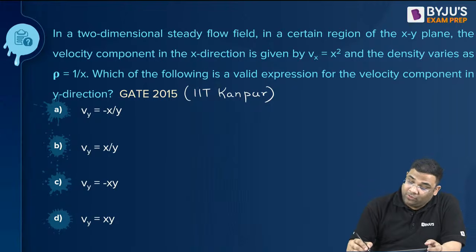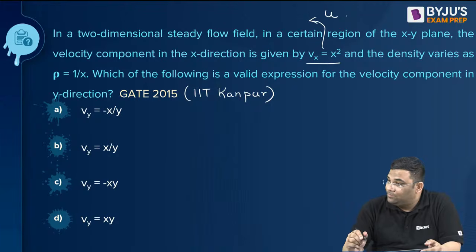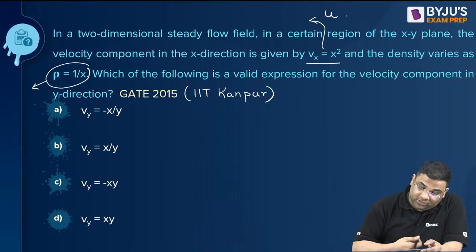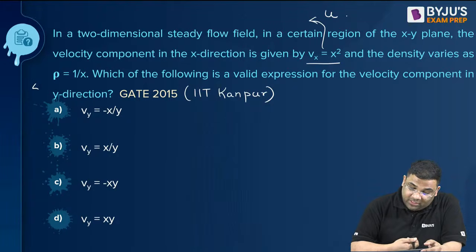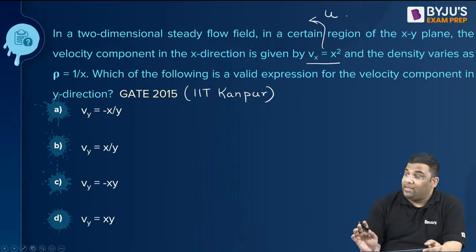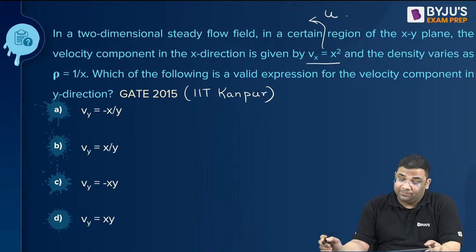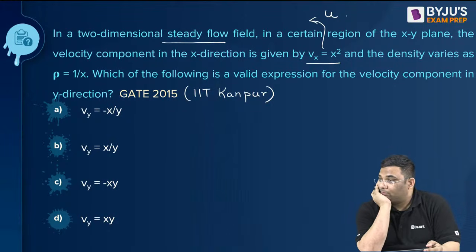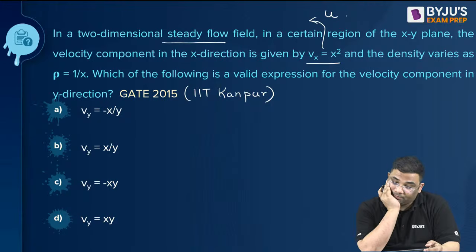So the x component means this is your u. And this is rho, given. Rho is a function of x here, which the following is a function of your y. And then it is written steady flow. Please solve this.